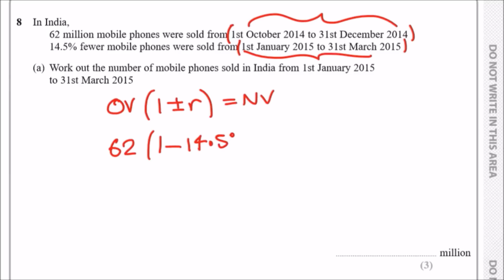And that's it. Now all we do literally is just smash this in the calculator and see what we get. And remember, our answer is going to be in millions, so that's why I just wrote 62. Now doing this, what do we get? So we get 1 minus 14.5%, and I got 53.01 million. That's it. That's all you have to do there.